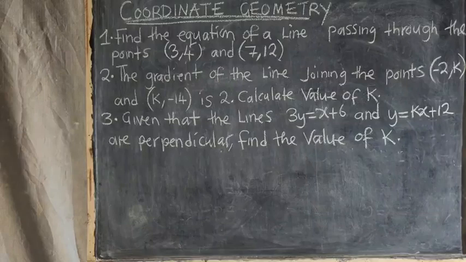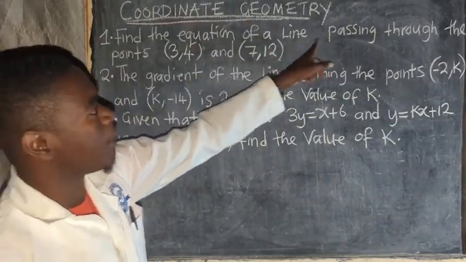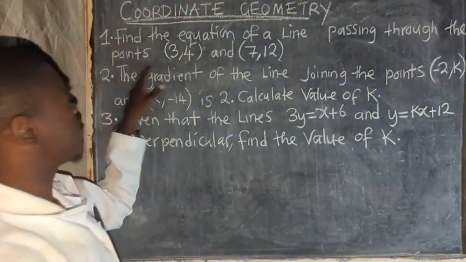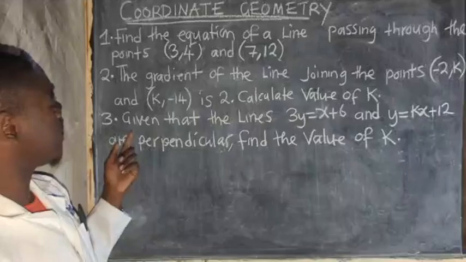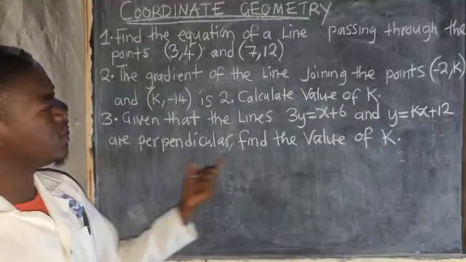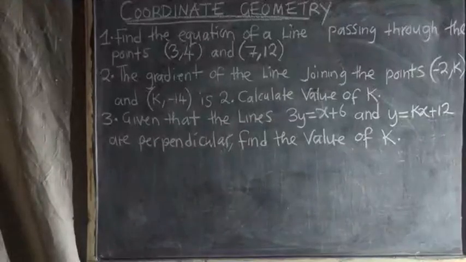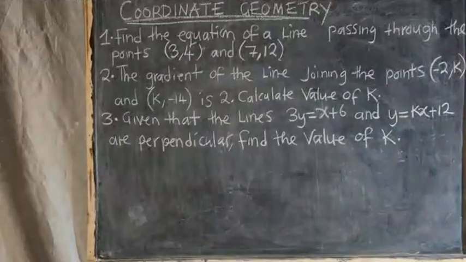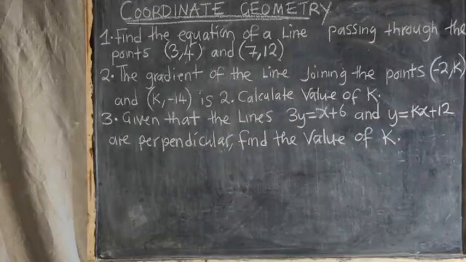We've got the first question here that is saying, find the equation of a line passing through the points (3,4) and (7,12). This other one, given that the lines, this and that one, are perpendicular. Something has just happened. Okay, we are back. So this is what we want to find. These are 3 important questions that I want us to look at.